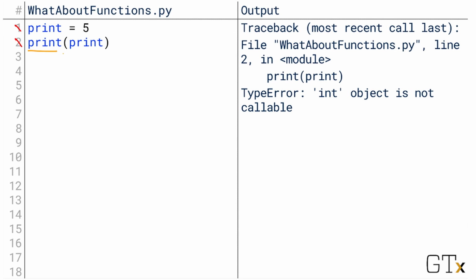And the syntax of a variable being followed by parentheses with another variable inside just doesn't make any sense. That's what this type error means. Python is telling us that int is not callable. In other words, this syntax suggests we're trying to use the word print as a function, and yet we just gave print an integer as a value. We can't call an integer the way we call a function, and so we get a type error saying we can't call an integer. What's weird about this is that print is a function.